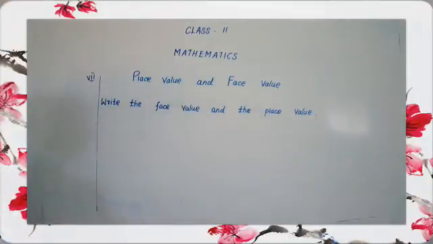Okay, write the face value and the place value. This is the question.